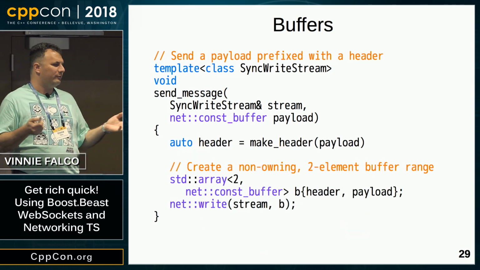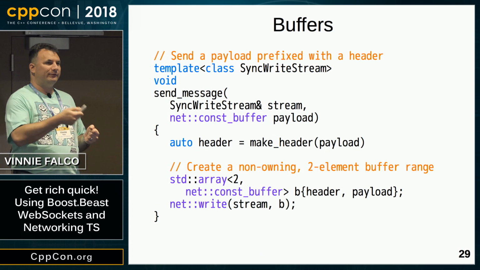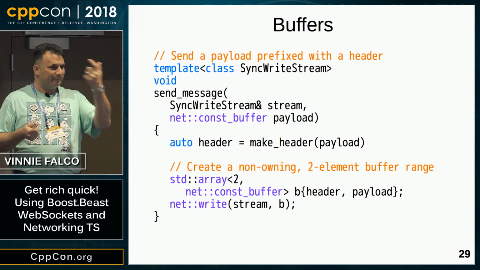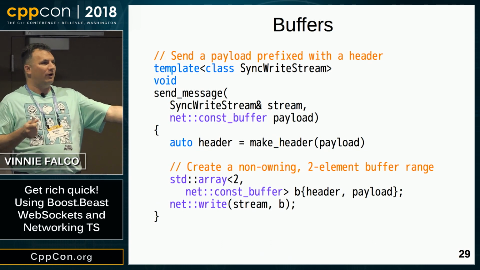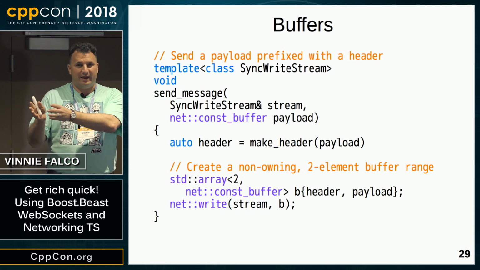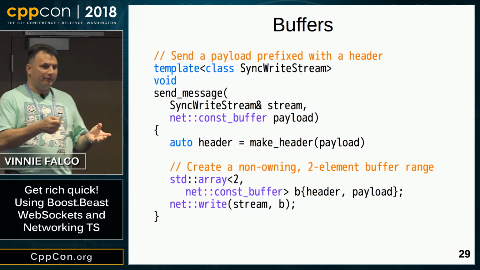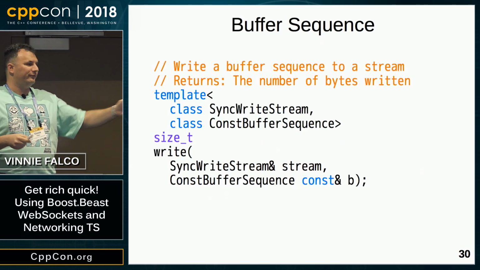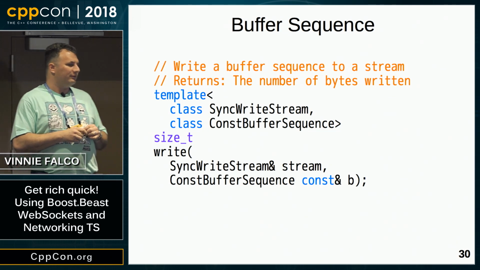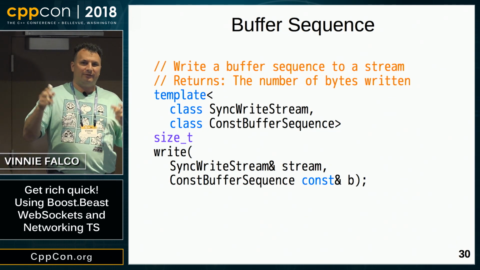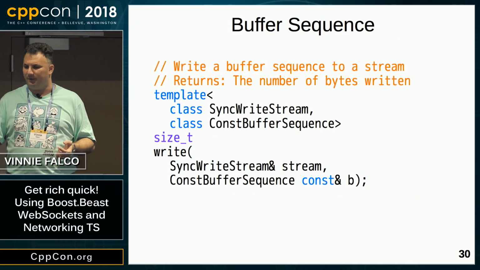Okay, so here's one way we might do it. We're creating an array of 2 elements, and it has those 2 buffers in it. So wouldn't it be nice if we could just call write once and then pass that array, which is a type of range? It turns out you can do that. Here's the signature for the networking TS write function. You can see that it's templated on this thing called a const buffer sequence.